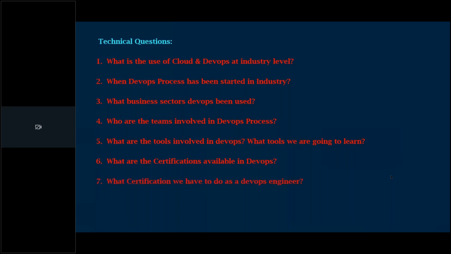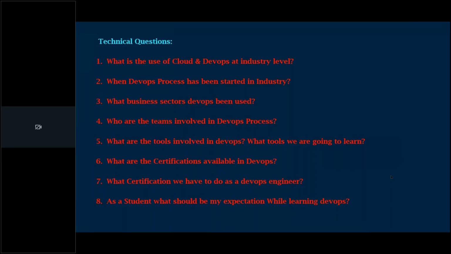And also, what certification do we have to do as a DevOps engineer? Yes, this question is repeated here. Same question. Next question: as a student, what should be my expectation while learning DevOps? Once you complete our course, you can showcase a minimum of 3 to 4 years of experience in your resume. That level of exposure and hands-on you will get.